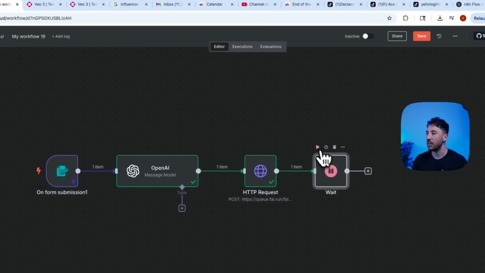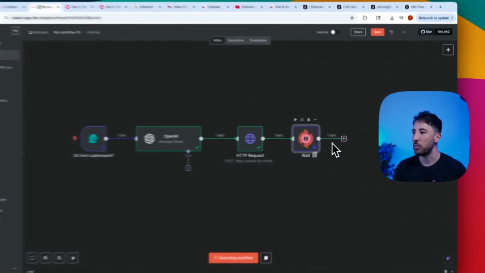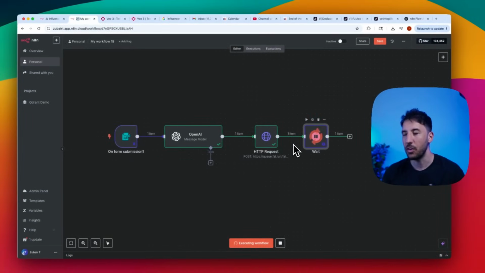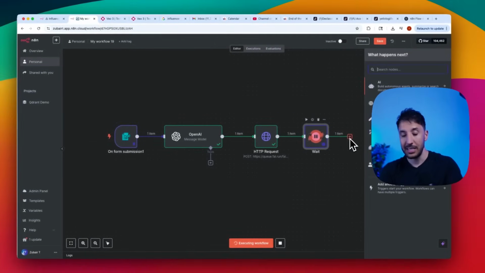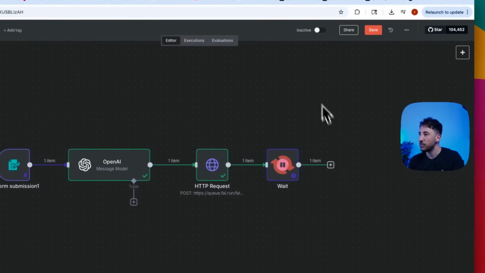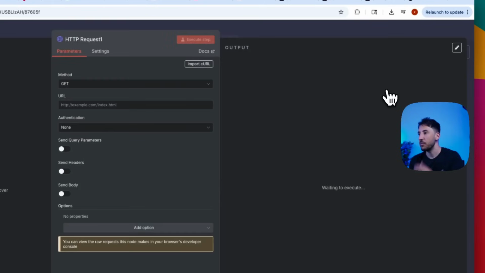So once you click on play, it's going to go ahead and process that, wait, and move on to the next step. While this is doing that, let's go ahead and add our next step. You're going to click on the plus button. Actually, I'm just going to do plus button, HTTP. I'll do it from scratch so that way you know what to do.